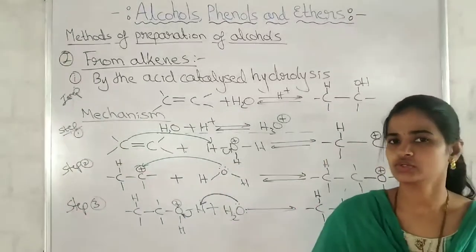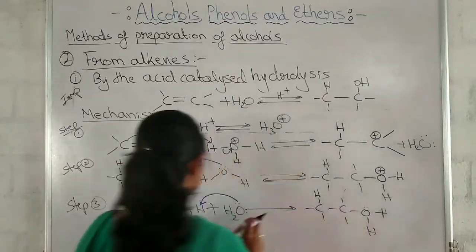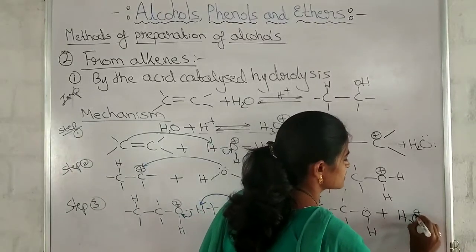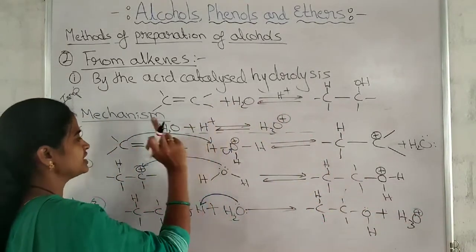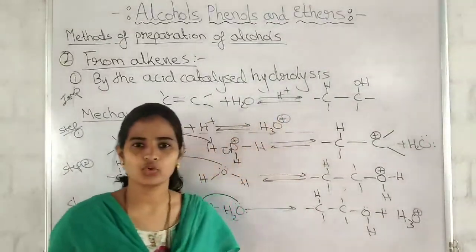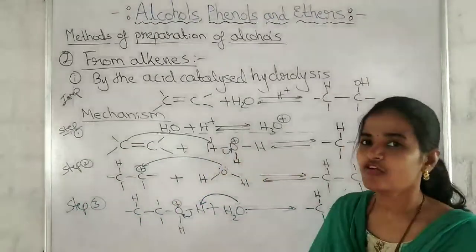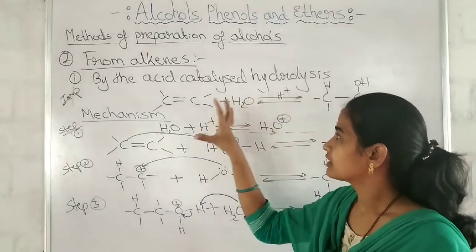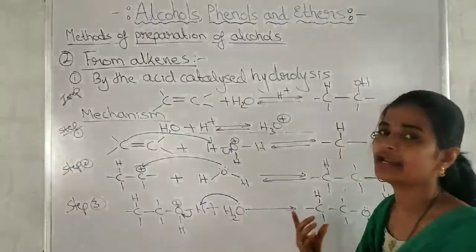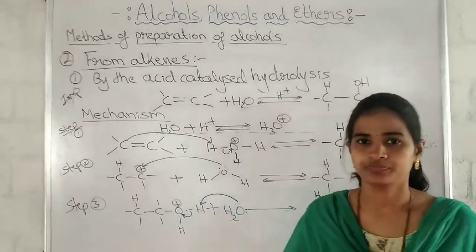Students, hope this is clear to you. Plus what? See, water is there, it has taken one hydrogen atom. It will become what? H3O plus. See, in the first step, we have added hydronium ion. In the last step, we have removed the hydronium ion, meaning hydronium ion came out. Therefore, we call it a catalyst. Acid as a catalyst. Why are we using the acid here? To form the hydronium ion. Remember. See, hope this mechanism is clear to you.